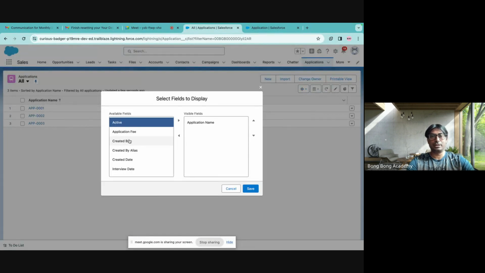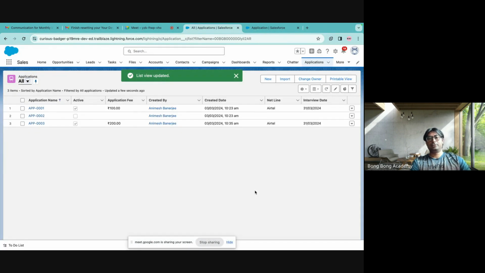I can go to the settings. I can say, show me it is application active or not. When was this created by and created date. And I also want to see the net line. Anything else? Interview date. Save it. So now this table is showing me the other field values. Yeah. So you can play around with this list.